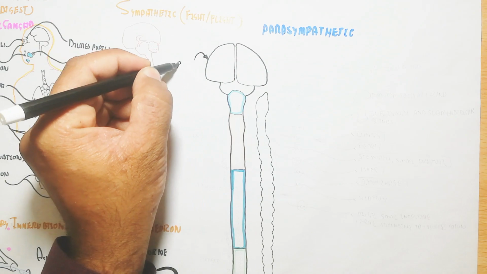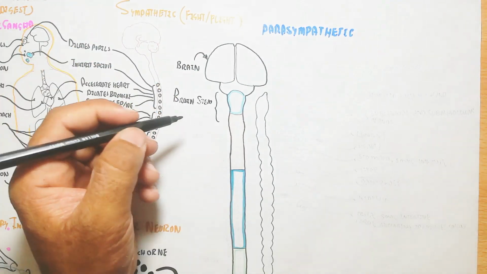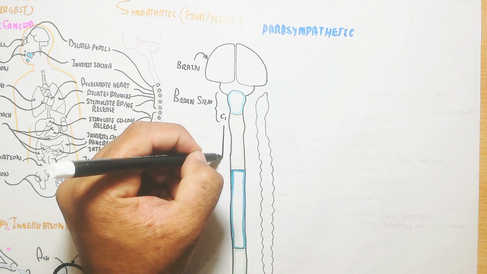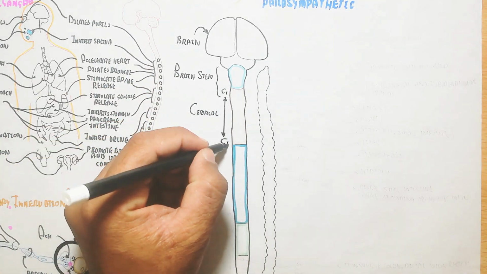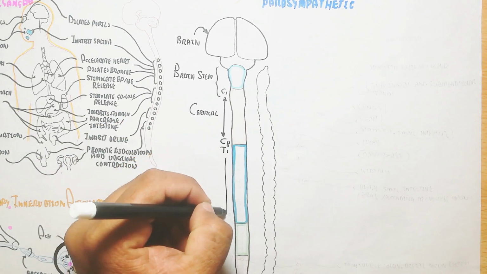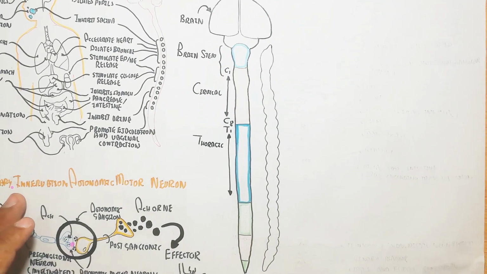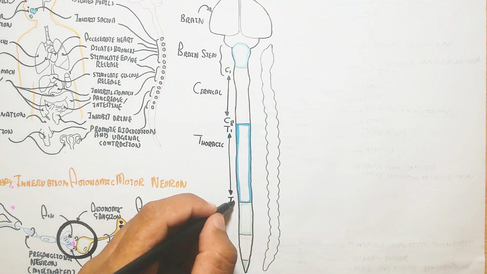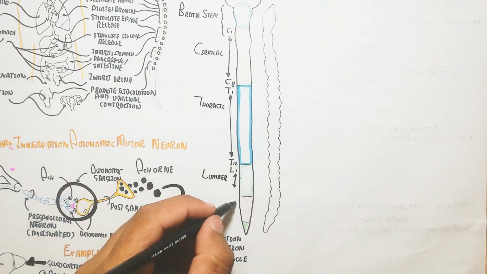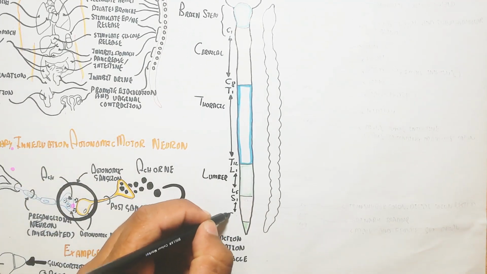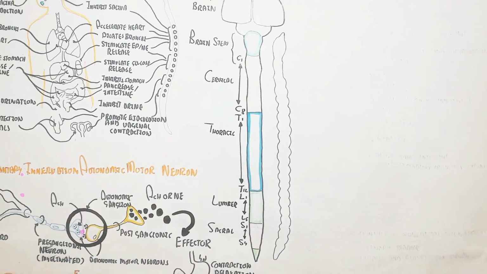This is the brain, and remember, the brain stem is the initial part that gives rise to the nerve fibers. They can be sympathetic or parasympathetic. This is the cervical C1 to C8, while the thoracic is T1 to T12. The 12 thoracic vertebrae give rise to the nerve fiber, the neuron, the dorsal and ventral root ganglia,